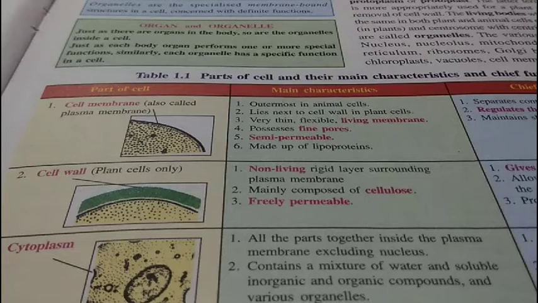The next organelle is endoplasmic reticulum. It is an irregular network of tubular double membrane structure. It is continuous with the plasma membrane on the outside and the nuclear membrane on the inside. It may be smooth or rough. If it is rough endoplasmic reticulum, then ribosomes remain attached to it. The chief function of endoplasmic reticulum is to support and give framework to the cell. It helps in the synthesis and transport of proteins and fat.